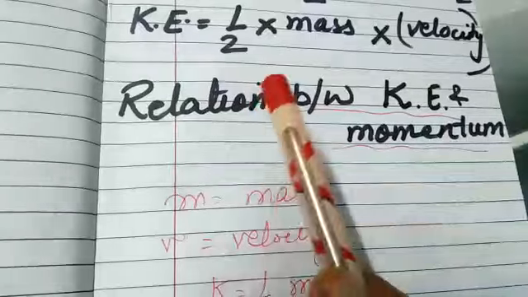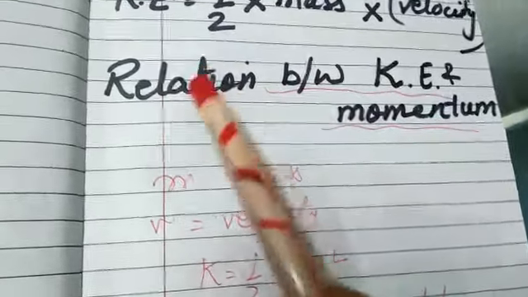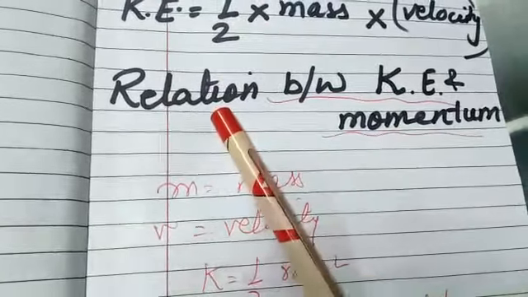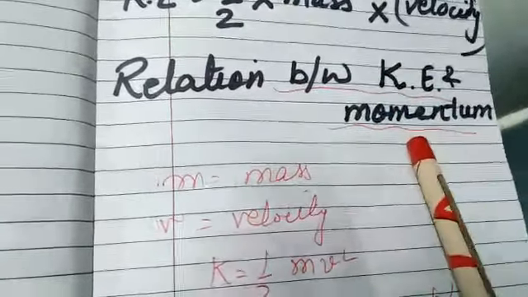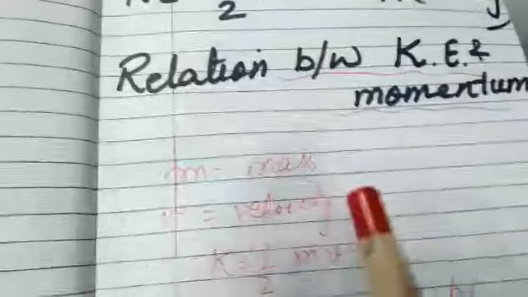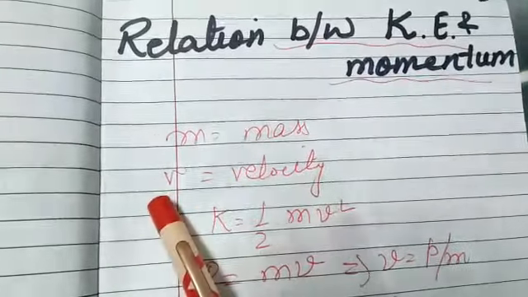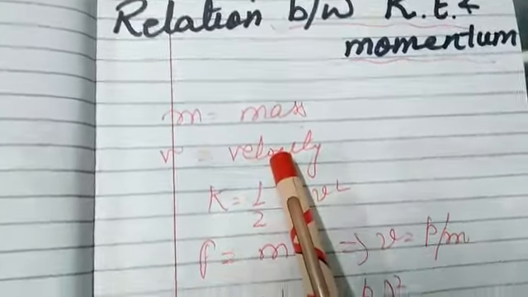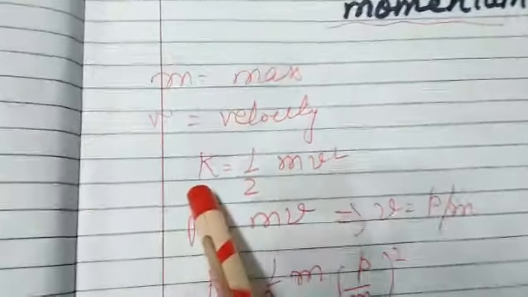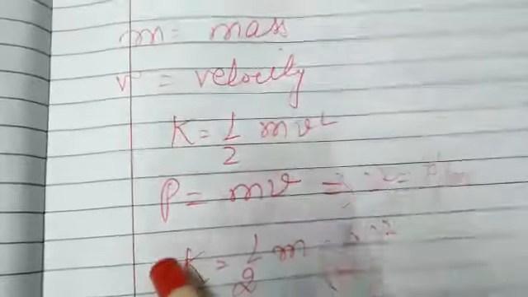Students, this is very important. Sometimes it is asked directly: state or derive the relationship between kinetic energy and momentum, and sometimes numerical problems are asked based upon the relation. So how to start? Let m be the mass of the body, v the velocity with which it is moving. So we have the expression for kinetic energy, k is equal to half mv square, and p is equal